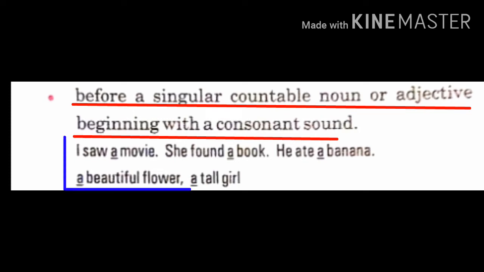Now see, I saw a movie. Movie, M. M is a consonant sound. So we used a movie. She found a book. B is a consonant. He ate a banana. Again banana, B, starting from the consonant sound. A beautiful flower. Beautiful starts from consonant B. A tall girl. Tall, T. Where the word starts from a consonant sound, we use a.